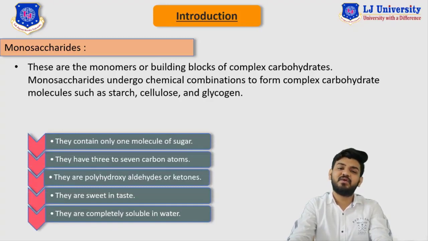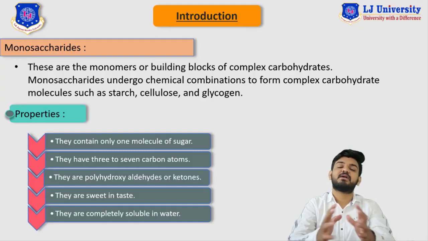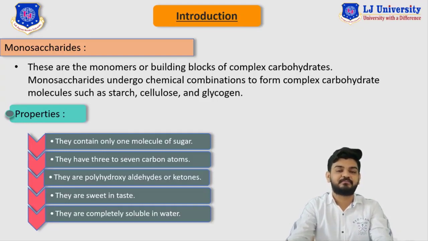Well, let me just give you different properties of these monosaccharides. These monosaccharides contain only one molecule of sugar and they have 3 to 7 carbon atoms as their base chain. Generally, monosaccharides are sweet in taste and completely soluble in water. So I guess you are very clear with the monosaccharide as a monomer. They are basically nothing but sugar-like compounds.